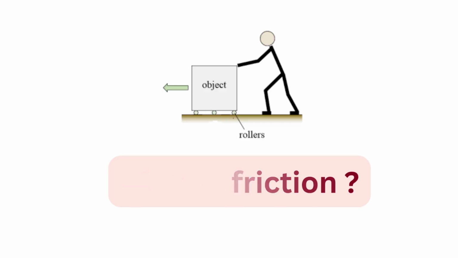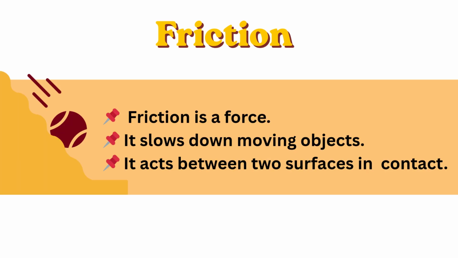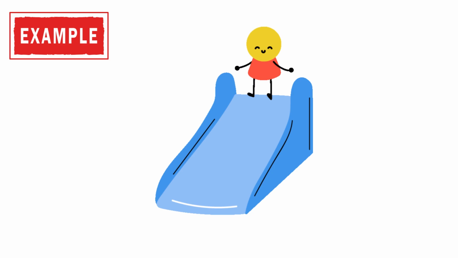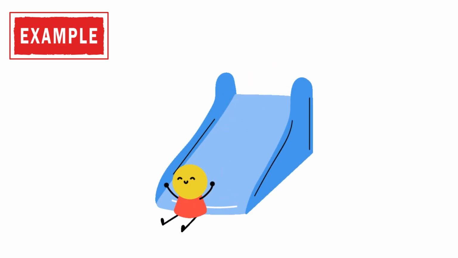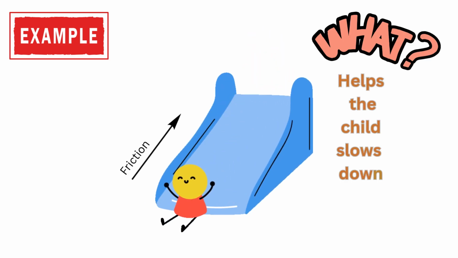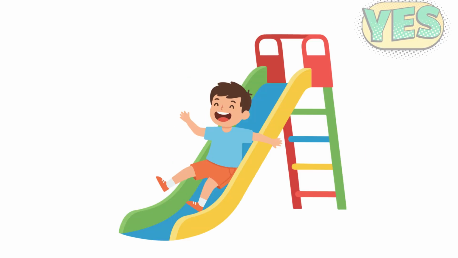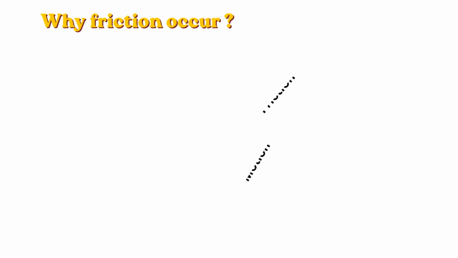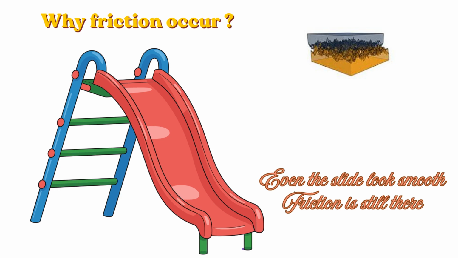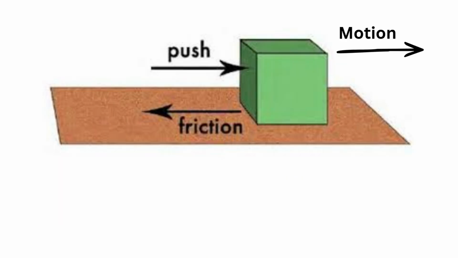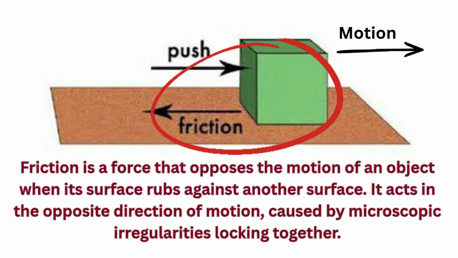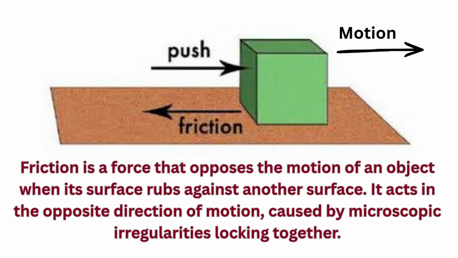So, what is friction? Friction is a force that slows down moving objects. Whenever two surfaces touch each other, friction acts between them. For example, when a child slides down a slide, what helps the child slow down instead of flying off? Yes, friction. Friction acts between the child and the slide. Even if the slide looks smooth, the friction is still there. So, friction is a force that acts between two surfaces in contact and slows down the moving object.